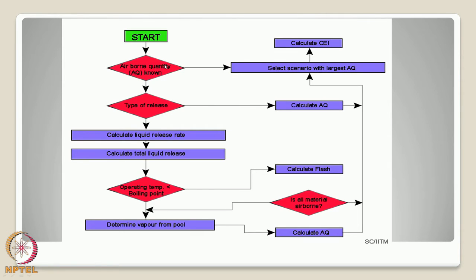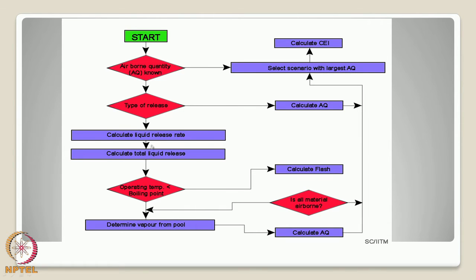If you know the airborne quantity, then select the scenario with the largest airborne quantity and calculate chemical exposure index directly. If you do not know the airborne quantity, you can estimate the airborne quantity. To know that, you must then identify the type of release. The type of release can be a liquid release, can be a vapor or a gaseous release.